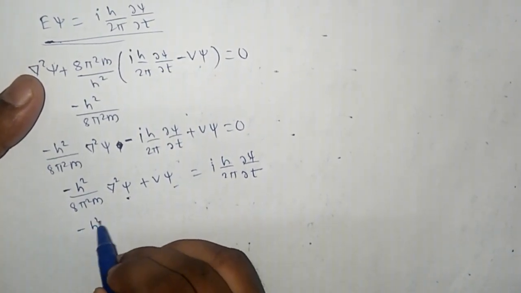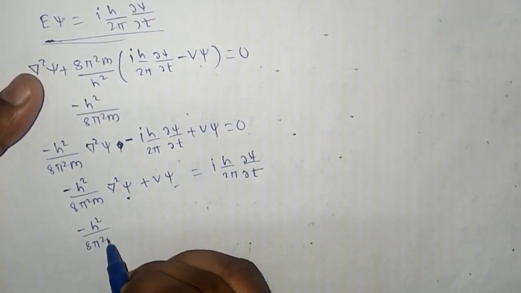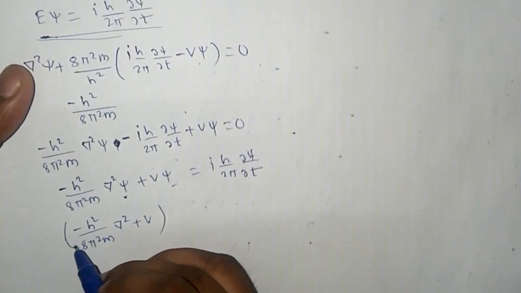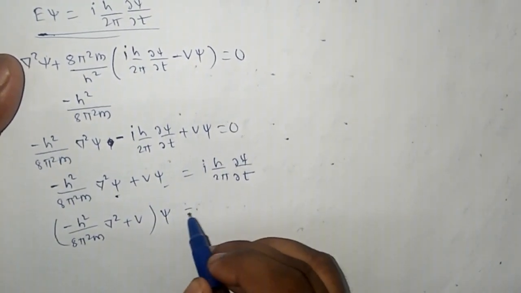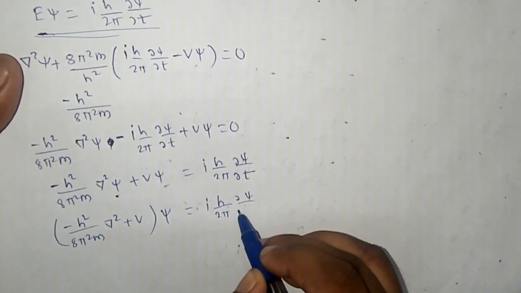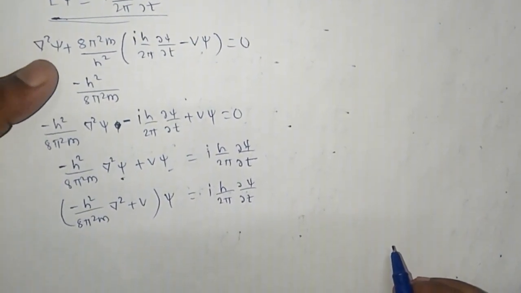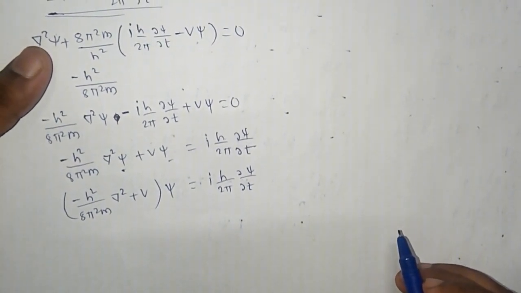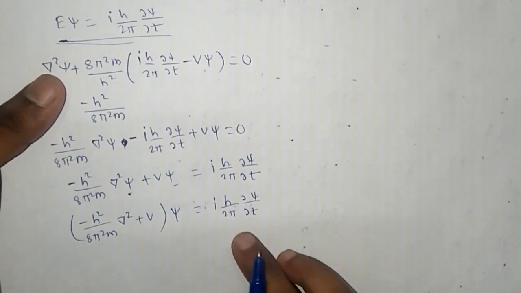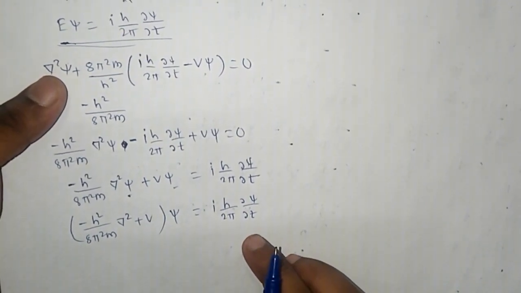So bracket minus h square divided by 8 pi square m of del square plus V, bracket complete, into psi is equal to i h upon 2 pi dou psi by dou t. And this is the Schrodinger time dependent wave equation.